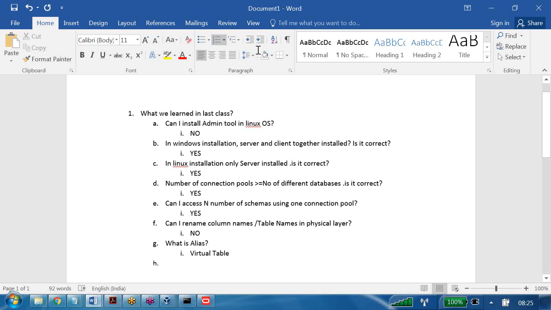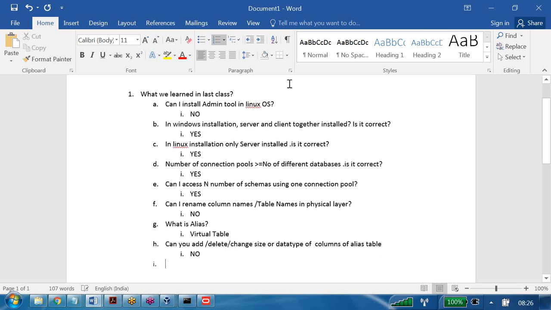Now next point, can you add, delete, or change the size or data type of columns of an alias table? No, we cannot do it.